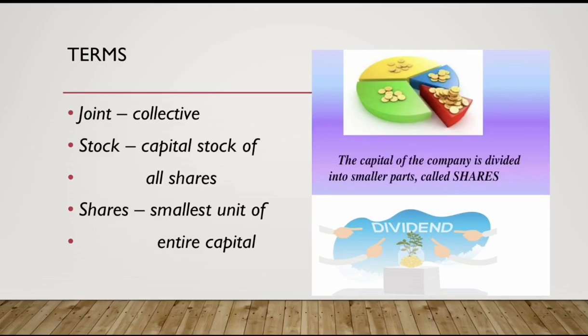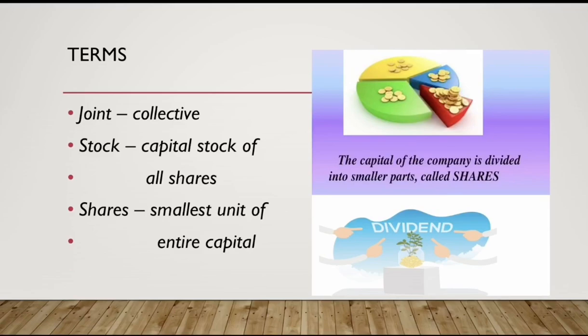The very first term is joint, which means collective, common, and stock here means the total capital of the company, that is, the capital stock of the company. So the entire capital of a company is known as the stock. This stock is further divided into small units, and those small units are known as shares. So a single unit is known as a share of the company.